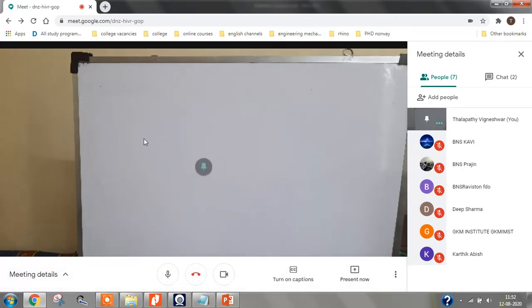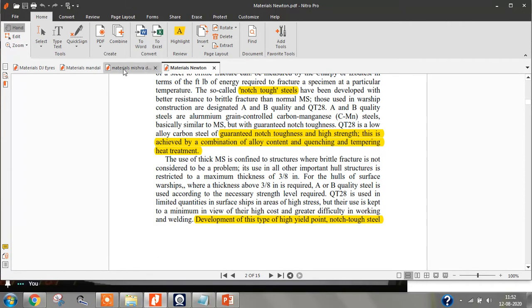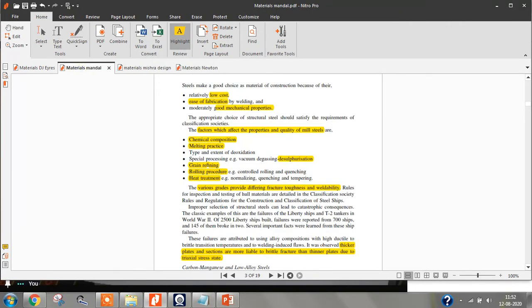Okay. Next we'll see the factors which affect the properties and quality of steels. The mechanical properties, the corrosion property, the fatigue toughness, the low temperature toughness, all that.